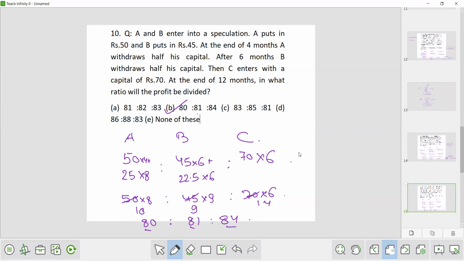Okay guys, so that's all. We have learned a lot of questions and a concept on this partnership. Now here you only have to keep one thing in your mind, that profit will be divided in the ratio of their investment if other conditions are the same, meaning if the time periods are the same. If the time period is not the same, they will try to make the time period the same, and in that ratio the profit will be divided. Now the profit will be given, just answer the question accordingly.